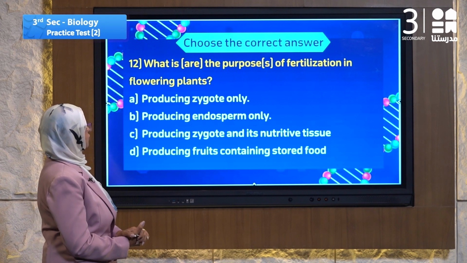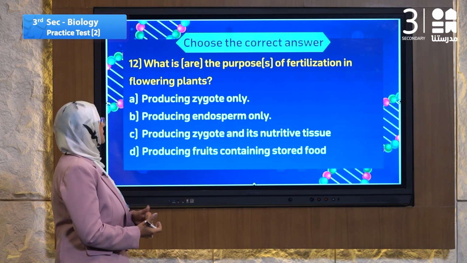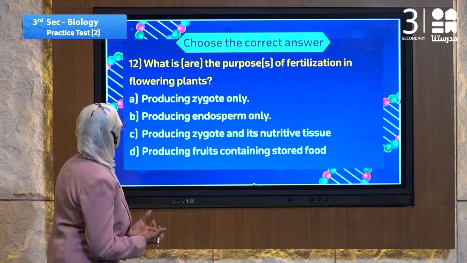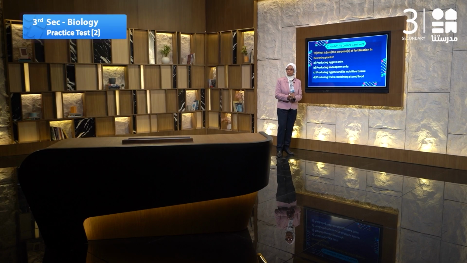Question 12 speaks about fertilization in flowering plants. Let's read the question and the choices carefully. What is or are the purposes of fertilization in flowering plants? What is the meaning of fertilization?